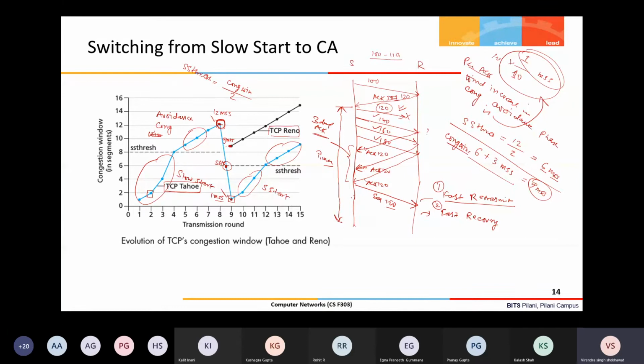So Reno basically differentiates between mild congestion and severe congestion. Mild congestion means 3 duplicate ACKs, where you can do fast retransmit and fast recovery. Severe congestion means the packet loss event is detected by the timeout event. Then you enter the slow start phase, make your next round congestion window 1 MSS, complete the slow start, and then transit into the congestion avoidance phase. Okay.